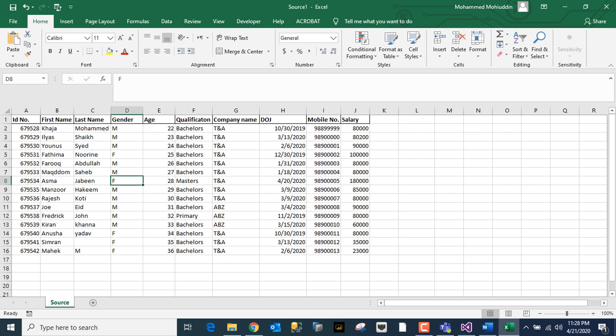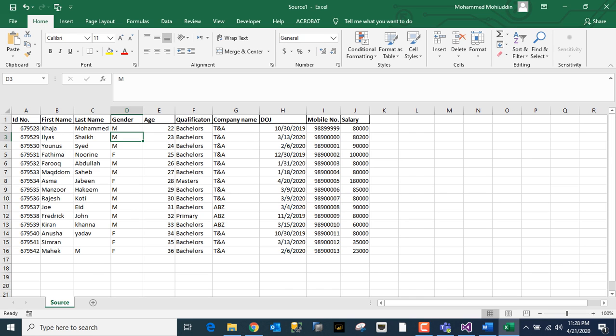Now if I tell someone, take the list of mails from the sheet, what will happen? If you come to the gender column, someone has a requirement for males.